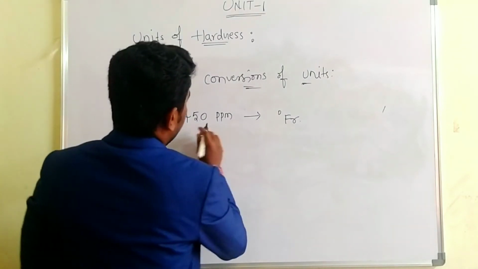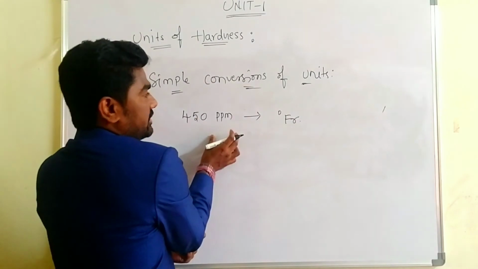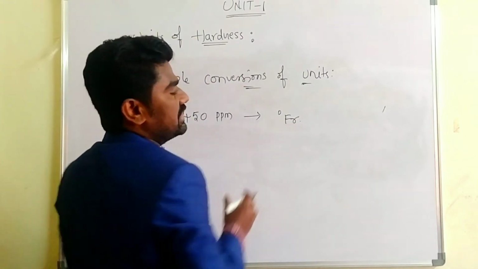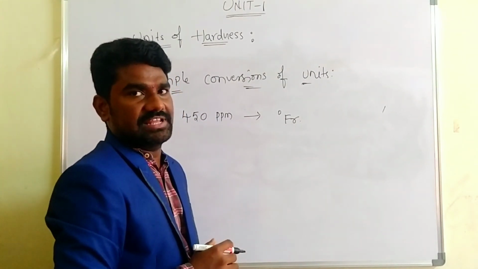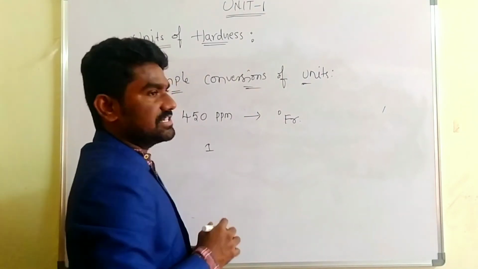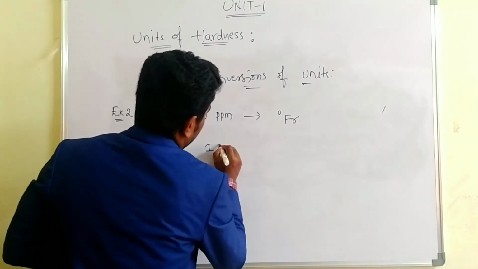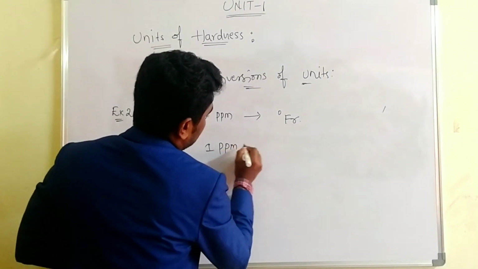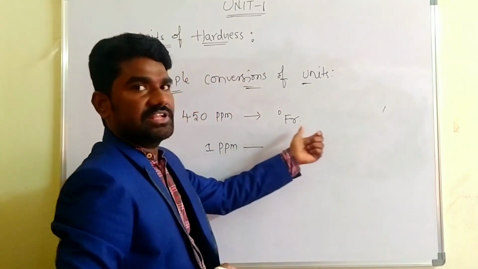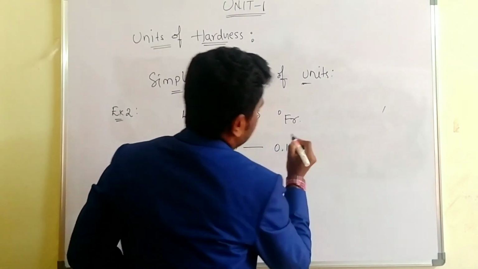Here we have the 450 ppm value. The value is in ppm unit, so we need to convert into degree of French. Is it clear? From the relation between the units we know that 1 ppm is equal to how many degree of French? 0.1 degree of French, isn't it?